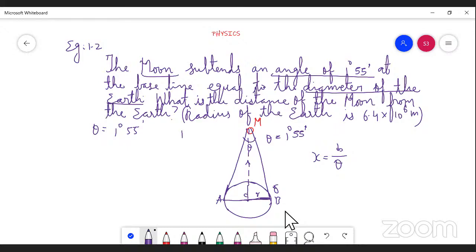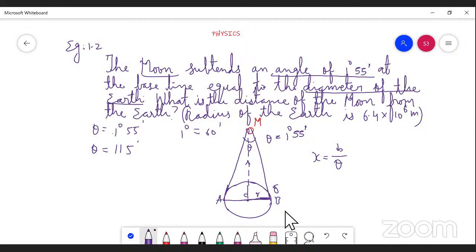Okay. So 1 degree equal to 60 minutes. Now see, these values we should add to this minute. Already here 55 minutes is there. So instead of 1 degree we should substitute 60 minutes. What will we get here? Theta equal to 60 plus 55, 115 minutes. So these minutes we should convert to seconds.